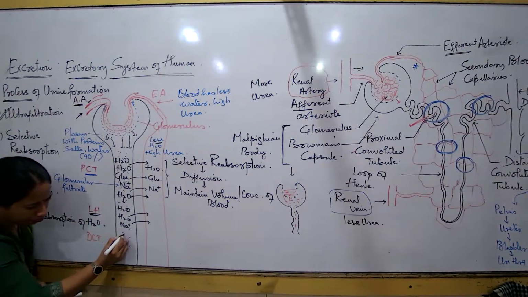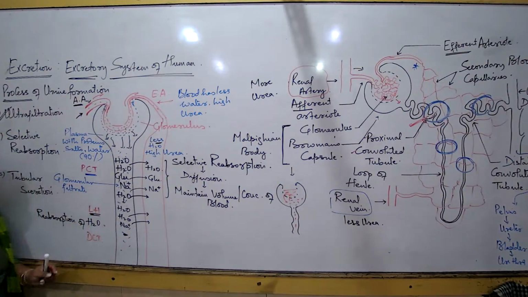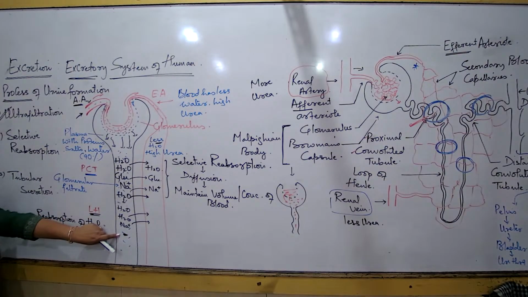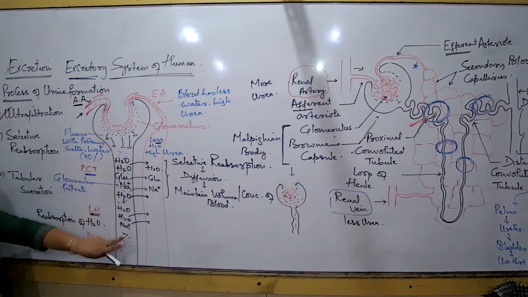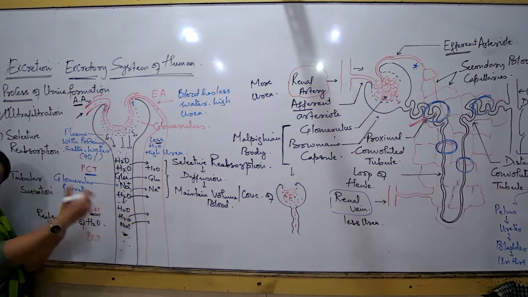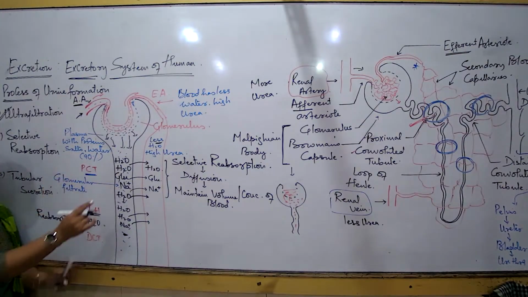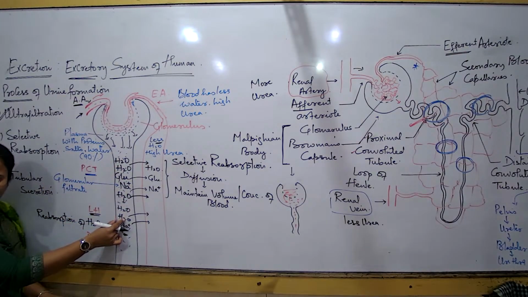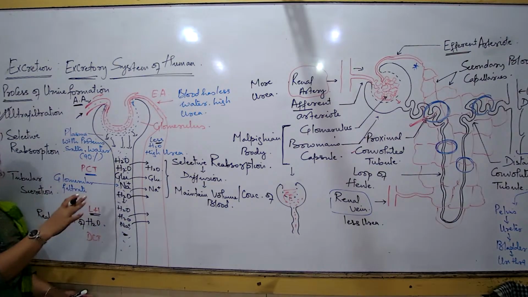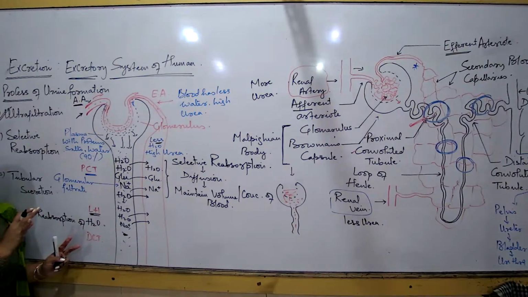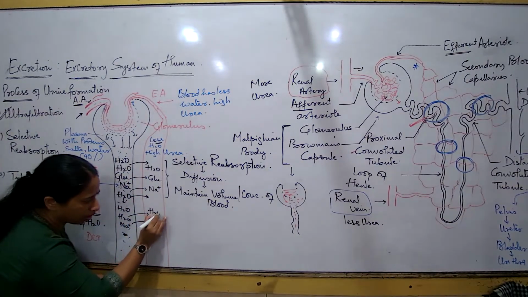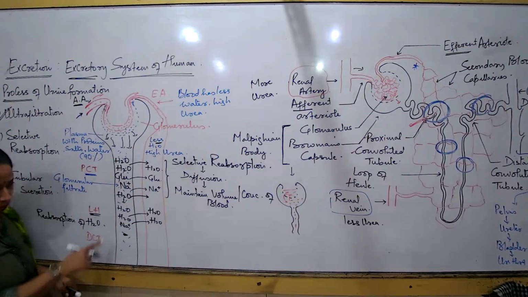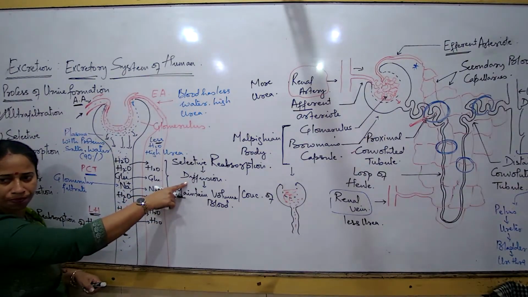So by the time the filtrate has come down till here, it has almost given back 90% of the water it has. मतलब यहाँ पे अभी सिर्फ 5 to 10% water ही बचा है. What is just required to dissolve the waste? And the rest should all go back to the blood. So a large amount of water goes back. What is this process known as? Diffusion.